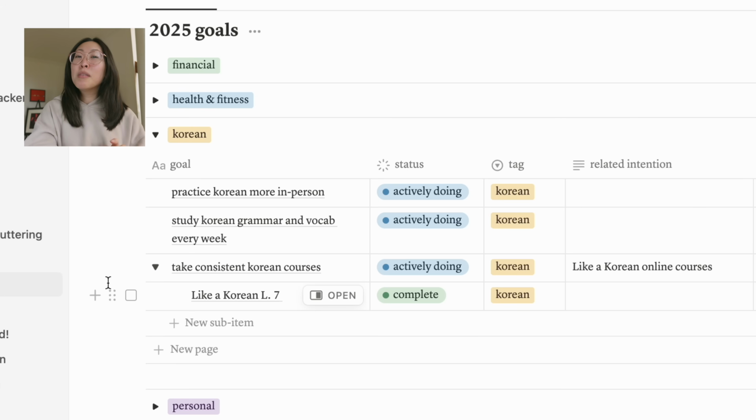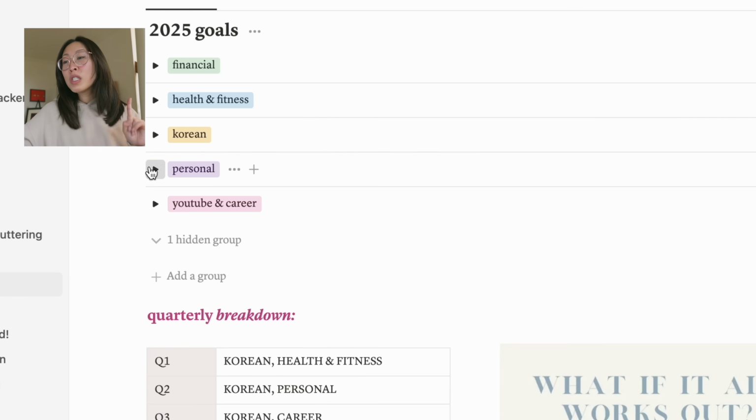which we'll go through in the monthly goals. But I did complete a Korean level 7 in February, so I'm very proud of myself for that. I'm going to take Korean courses consistently all year, and it will be my online Korean course because Professor Songsaengnim Inna is just really, really good. Actively working towards my Korean goals.